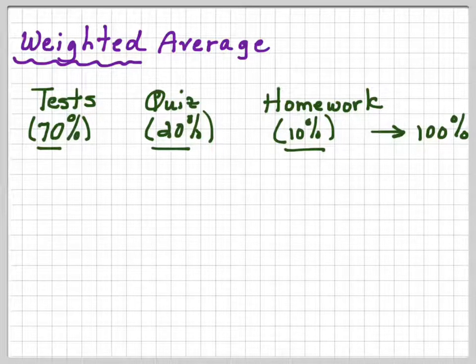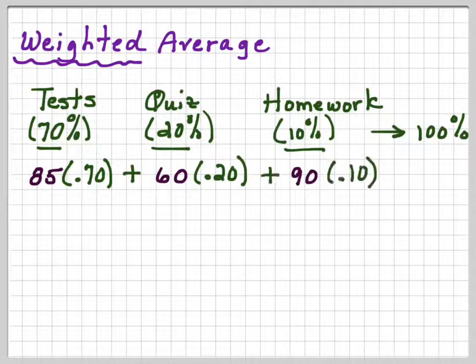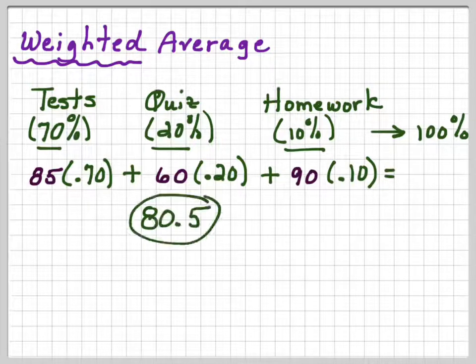That's really key here. So let's say your average for tests was 85, for quizzes was 60, and for homework was 90. Now, they don't count the same weight, so we have to actually apply 70% to the 85 average, and 20% to the 60 average, and 10% to the 90 average. And when we multiply this out and add it together, we get an 80.5 average.